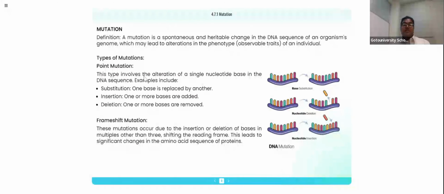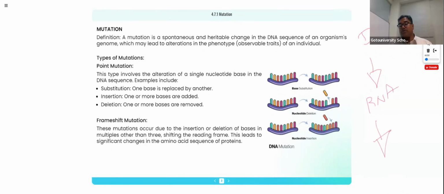If you are uttering a word improperly, the meaning changes drastically. In the same way, if there is a change in the nucleotide sequence, the DNA will make the wrong RNA and the RNA will make the wrong protein.